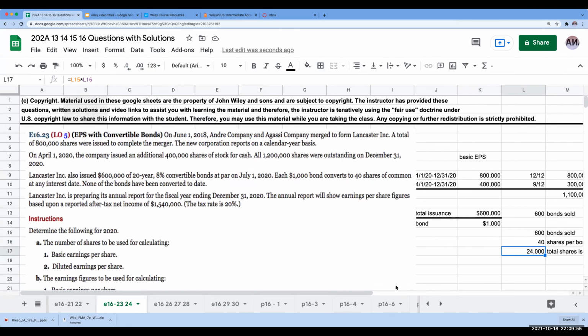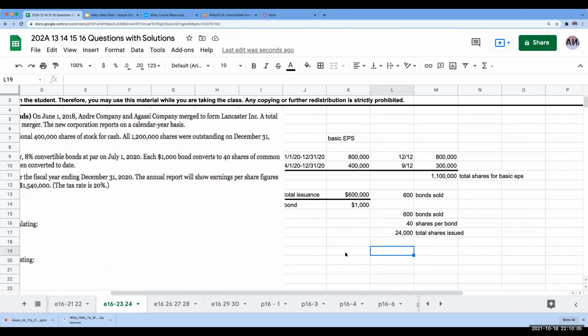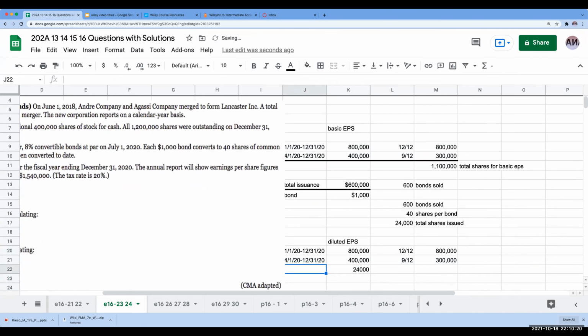The next thing I have to think about is that I'm being asked for diluted earnings per share. The challenge is, what exactly is going to be my diluted earnings per share? It's going to be the same two that are up here, but then for this 24,000 shares, this is going to be from 7/1/20 to 12/31/20, or for 6 months.